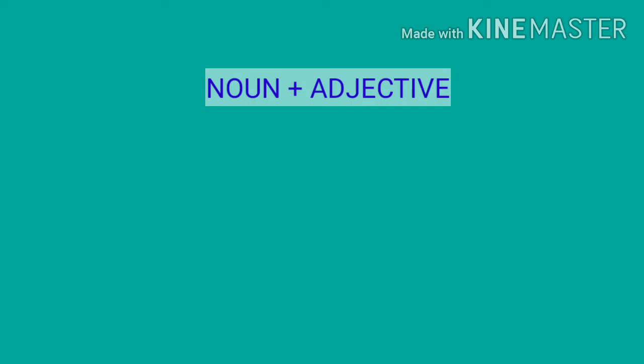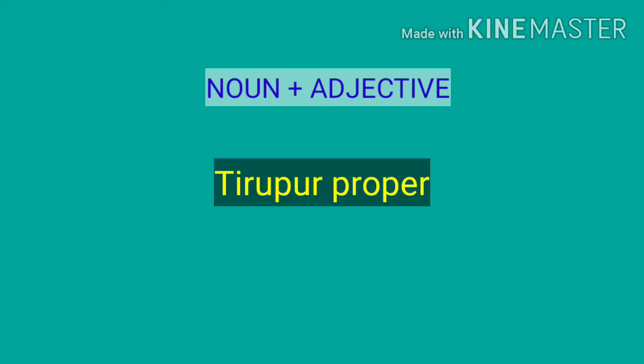Okay, my question is, can an adjective come after a noun? Generally no, but there are some exceptions. I'll just give you a simple example. If I say I am from Tirupur proper, do you understand what it means?